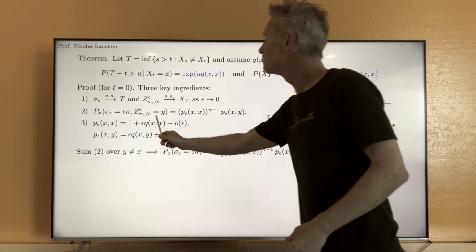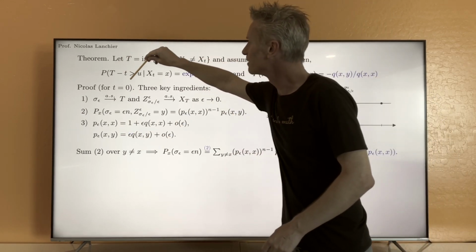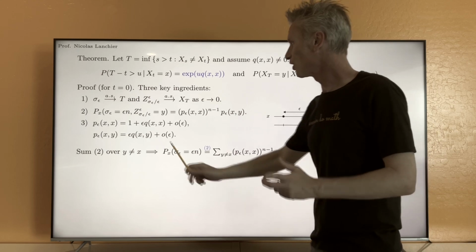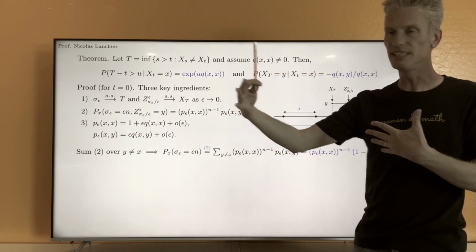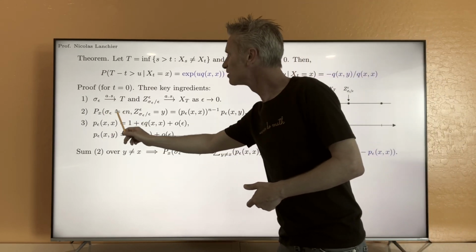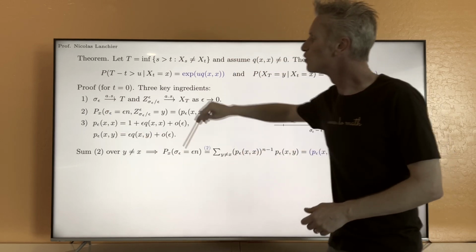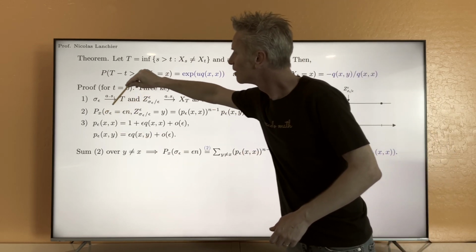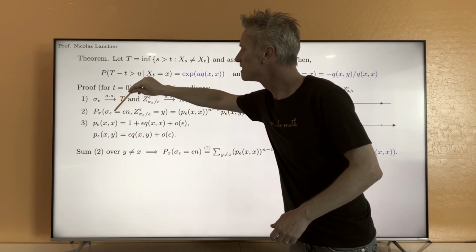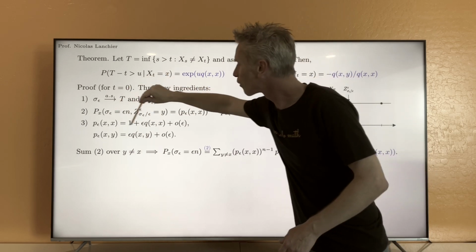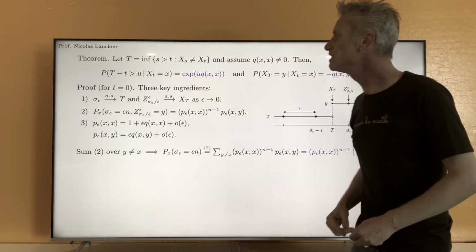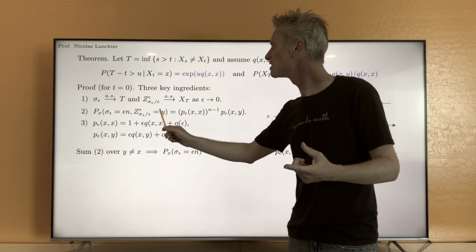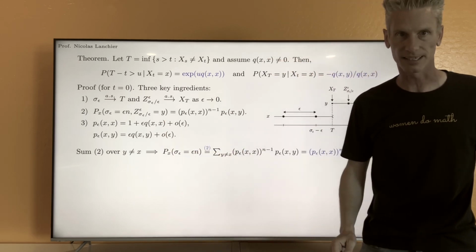Notice that if you look at this event, to understand this time t, what you need to do in comparison is understand the time sigma epsilon. The way you extract this event, sigma epsilon equals epsilon n, from this event is by summing over all possible states y different from x.